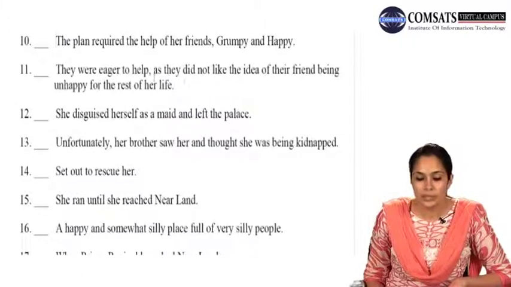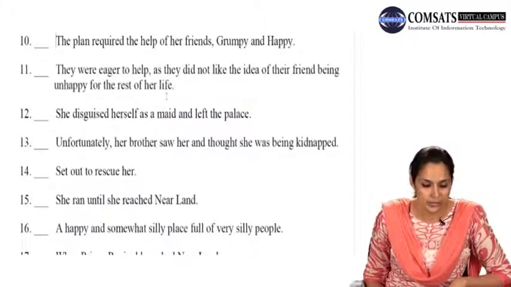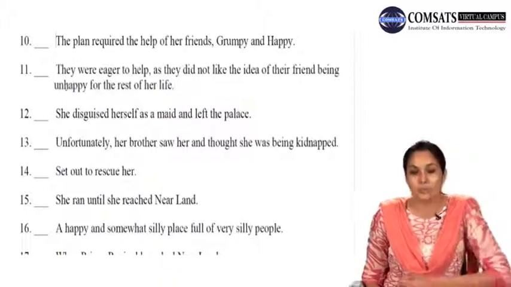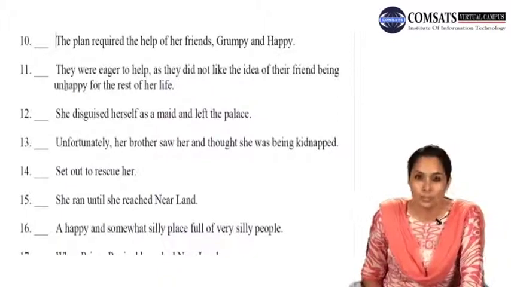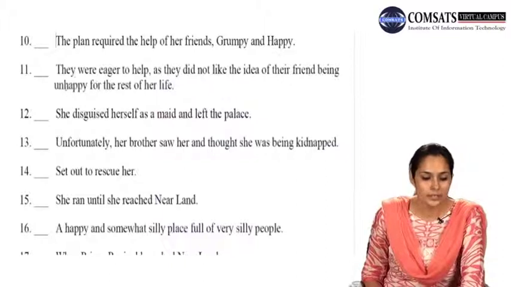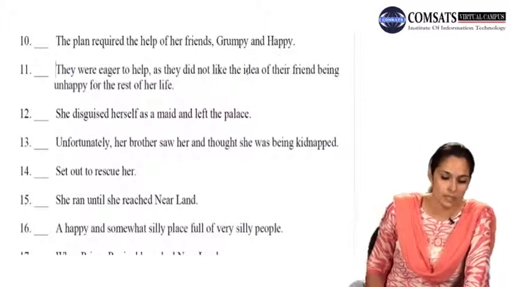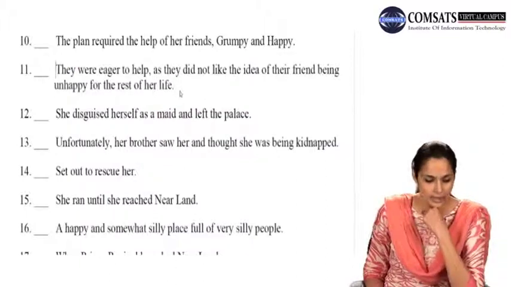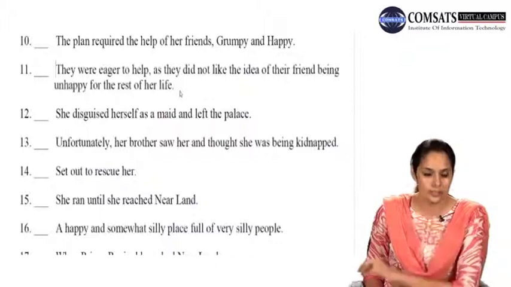They were eager to help as they did not like the idea of their friend being unhappy for the rest of her life. This again is a complete sentence. Why were they eager to help and who was eager to help? They is the subject. They were eager to help as they did not like the idea of their friend being unhappy for the rest of her life. Number 11 is a sentence.